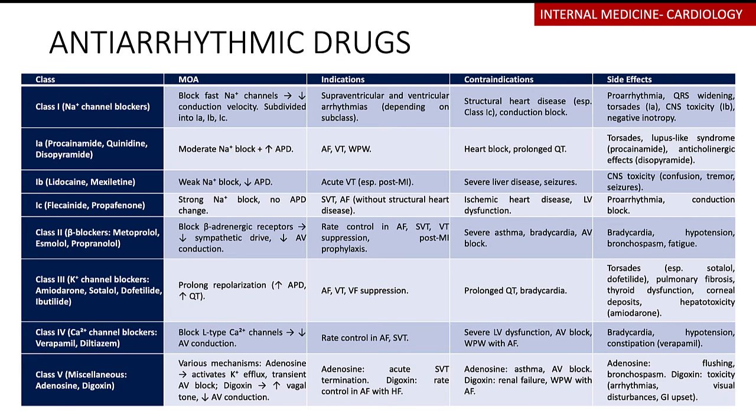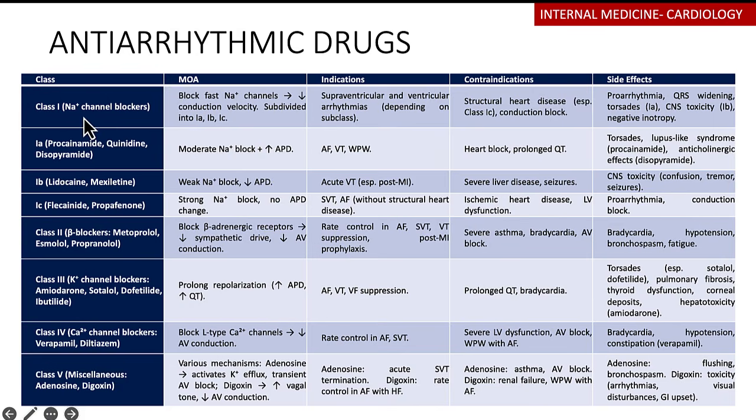The fact that they actually block or reduce the conduction velocity of the action potential means that you increase the duration of the action potential. Once the action potential has increased duration, this actually predisposes the heart to developing other arrhythmias. So I know it's like a paradox. You're giving a drug to stop an arrhythmia, but you're predisposing this patient to developing even more arrhythmia. So there's a risk of them developing torsades because of widening of the QRS complex. It also has some CNS toxicities, especially with class 1B, and negative inotropy.